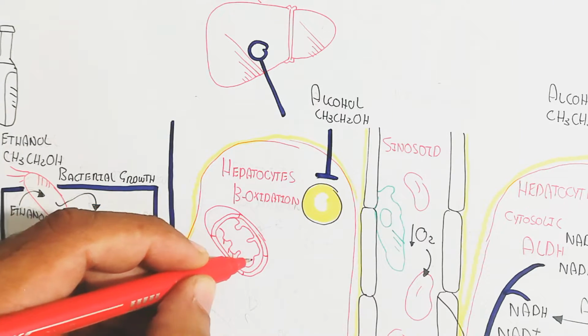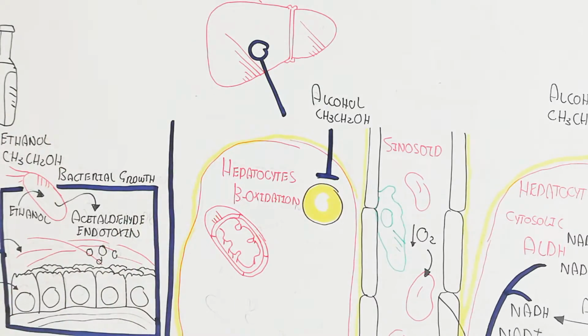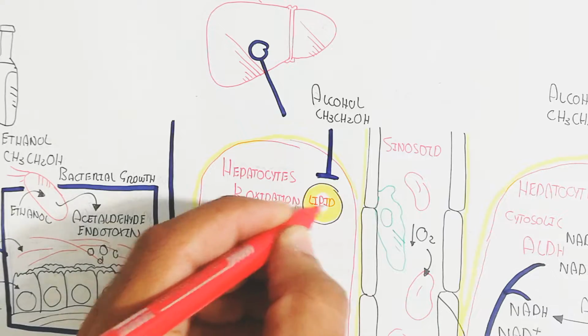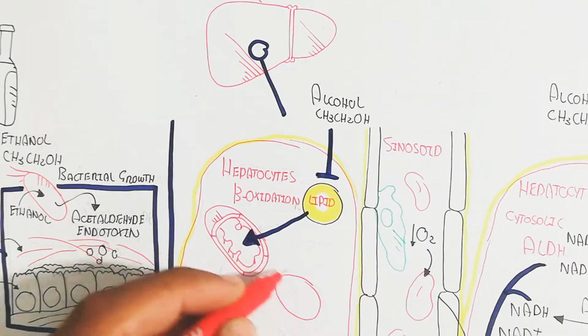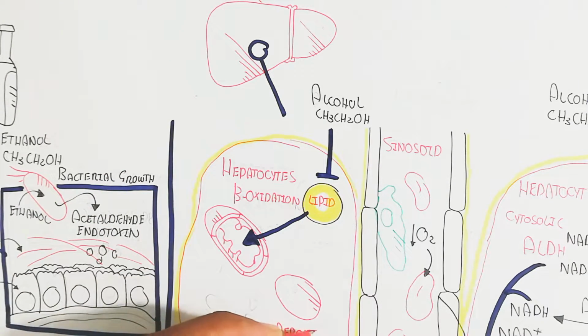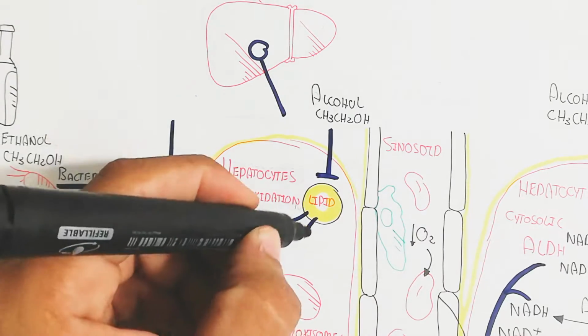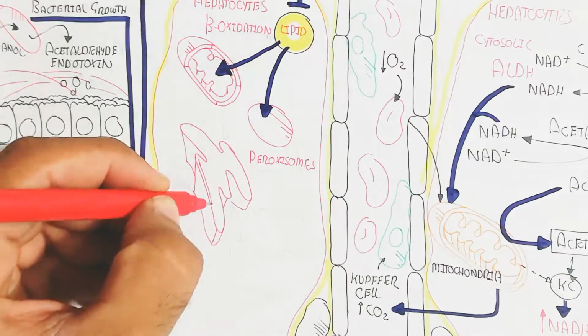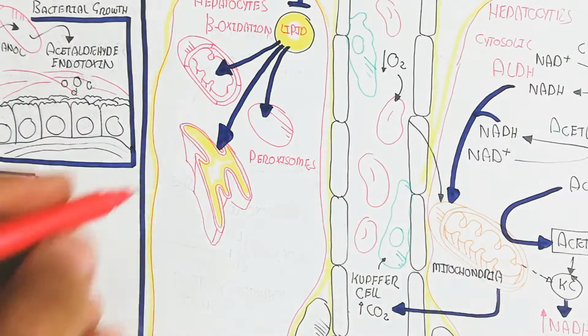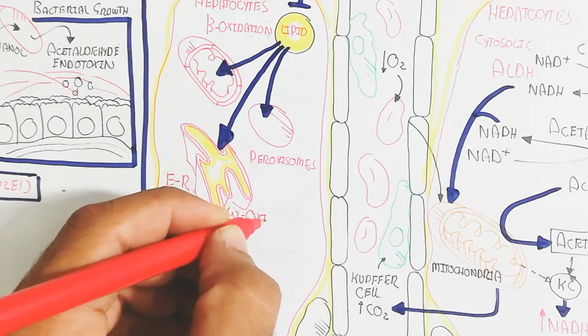Due to that, these lipids require the mitochondria for beta oxidation and also the peroxisome. And on the other hand, the omega oxidation will occur in the endoplasmic reticulum. All these functions will be inhibited. This whole physiology will be inhibited and will lead to deposition of more fat droplets.